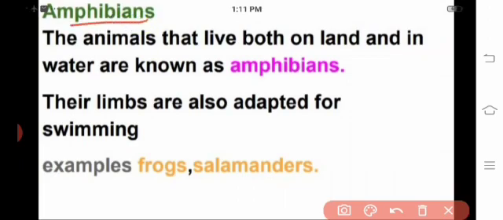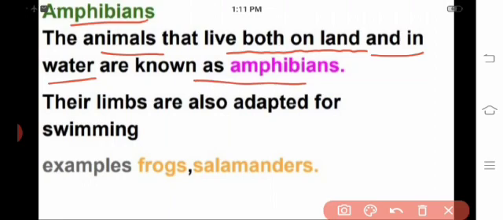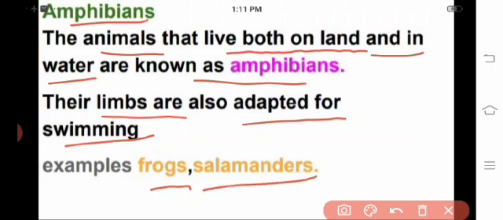Next, amphibians. What are amphibians? The animals that live both on land and in water are known as amphibians. Their limbs are also adapted for swimming. For example, frogs and salamanders are examples of amphibians.